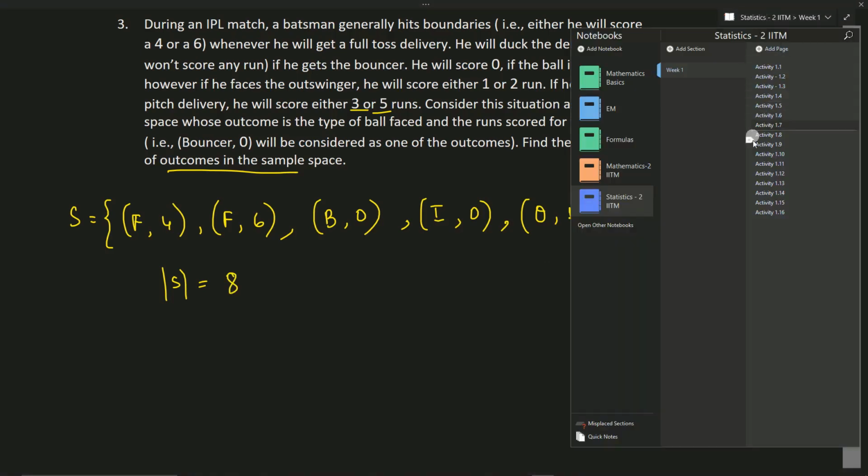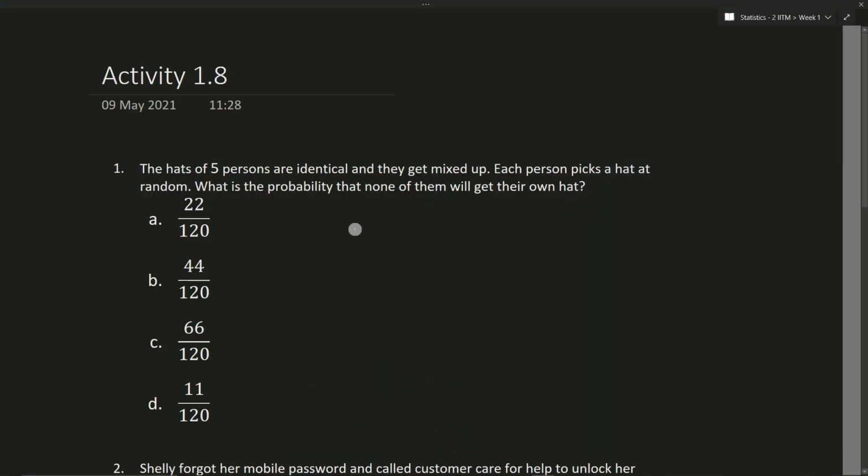Okay, moving on to 1.8. So we have the 5 hats of 5 persons, which are identical, and they get mixed up. Each person picks a hat at random. What is the probability that none of them will get their own hat? This is a problem of derangement. So for the required probability, let's call this event A, the probability of event A is given by derangement of 5 divided by n factorial.